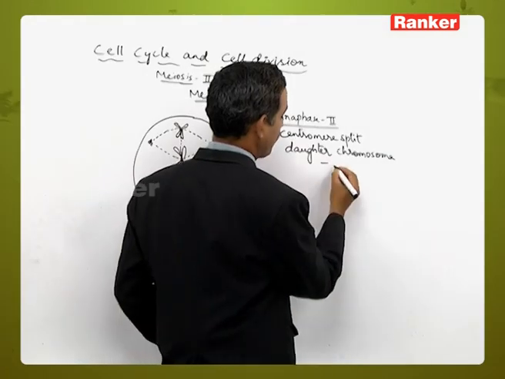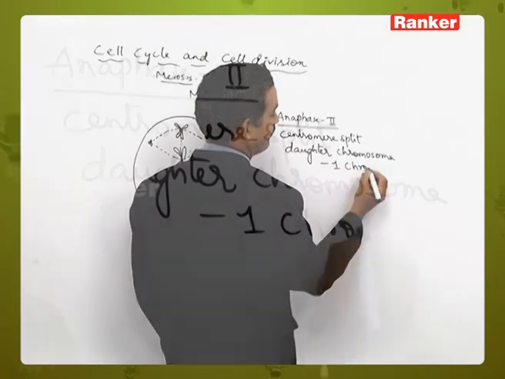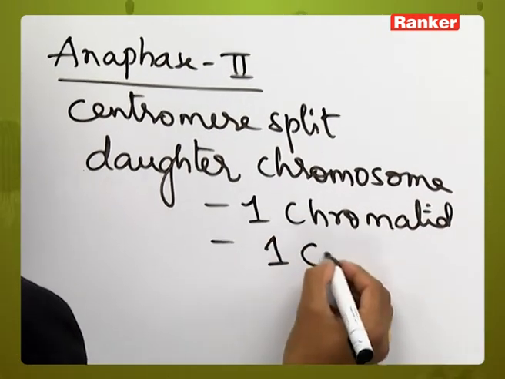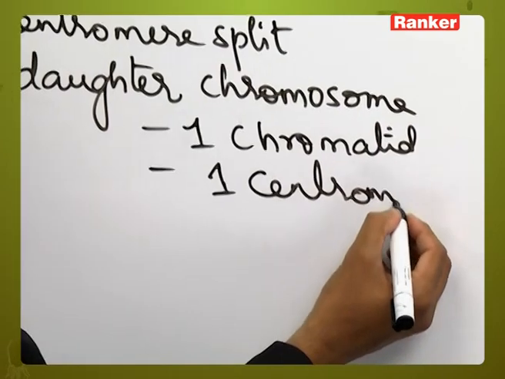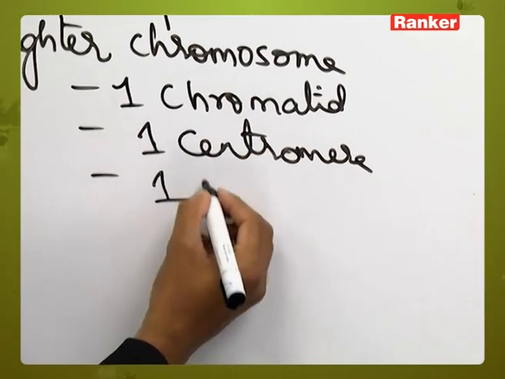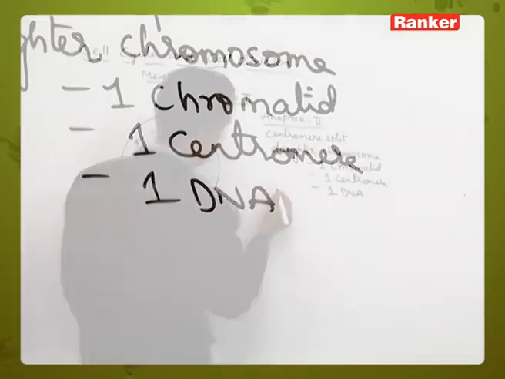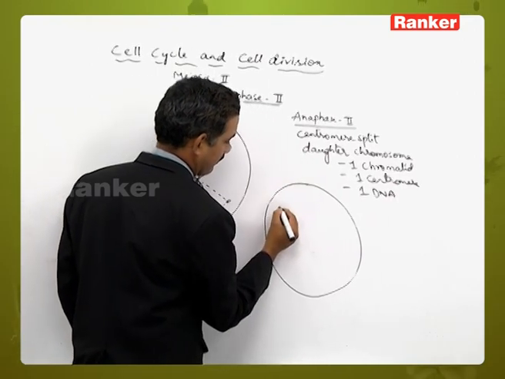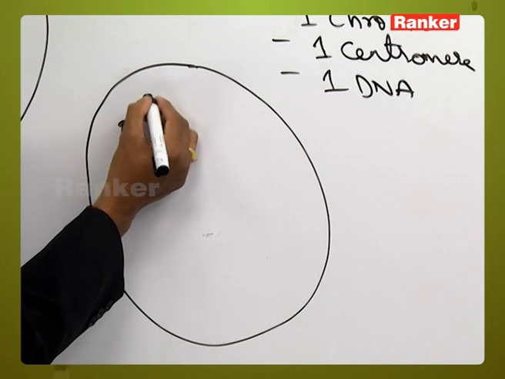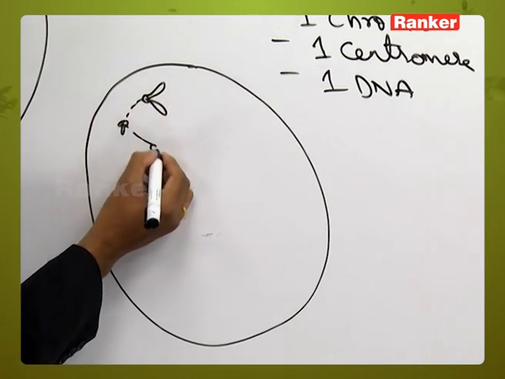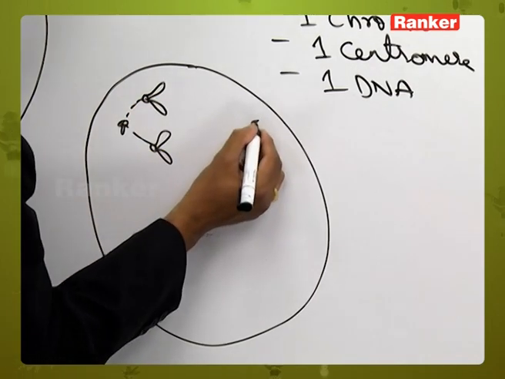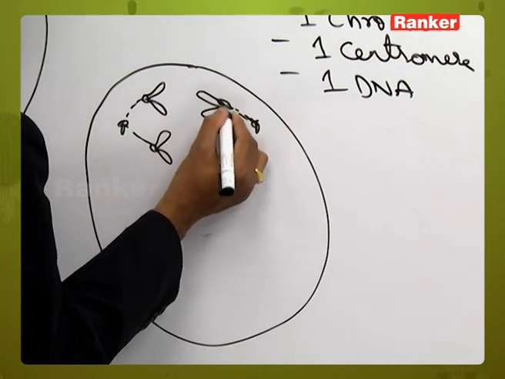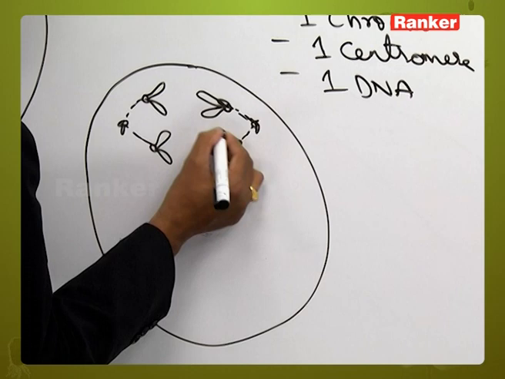Now each daughter chromosome contains one chromatid, one centromere, and one DNA molecule. So that can be represented like this. With the contraction of the spindle fibers, the chromatids move towards the opposite poles.